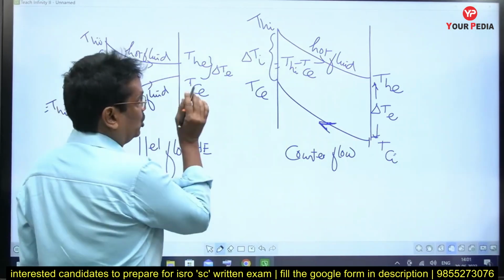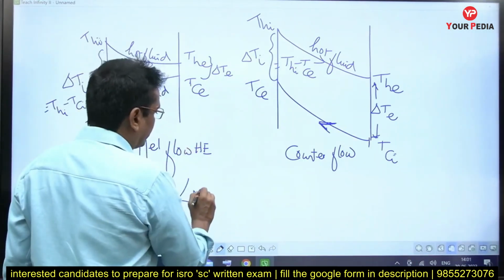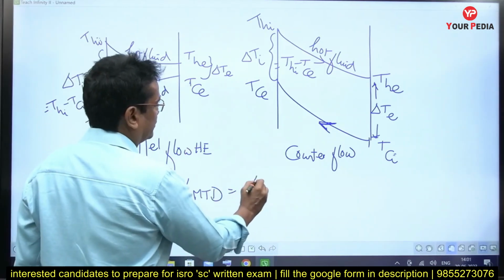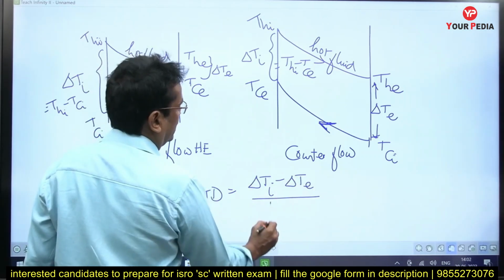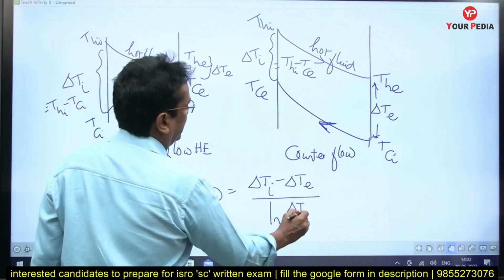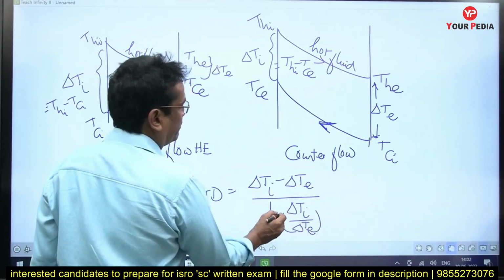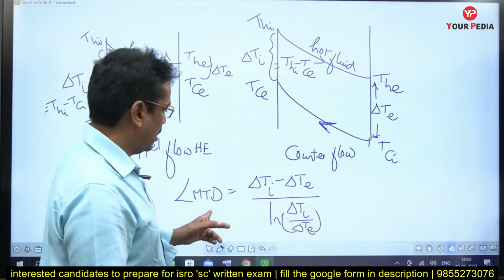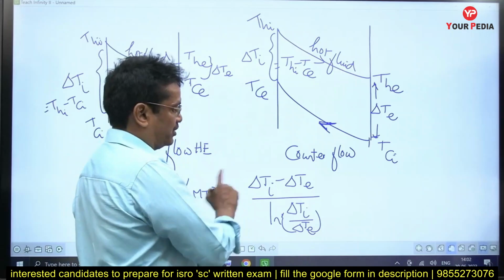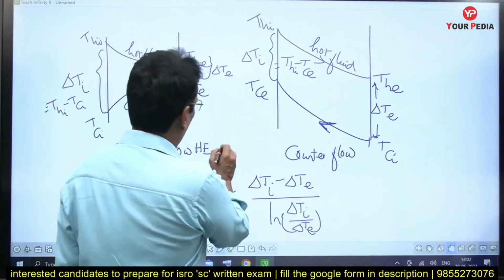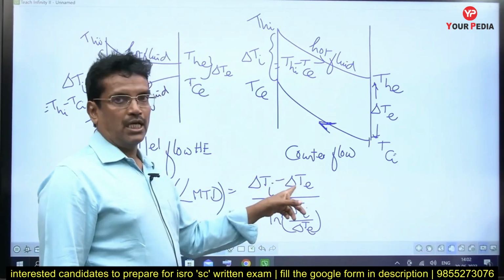But even though the delta Ti and delta TE definitions are different, the LMTD formula for both heat exchangers is the same. It is given as delta Ti minus delta TE divided by ln of delta Ti by delta TE. You should always use the natural logarithm. Ln means natural logarithm, that is log base e. This is the LMTD formula for both heat exchangers, the same formula for parallel flow and counter flow, but the definitions of delta Ti and delta TE differ.